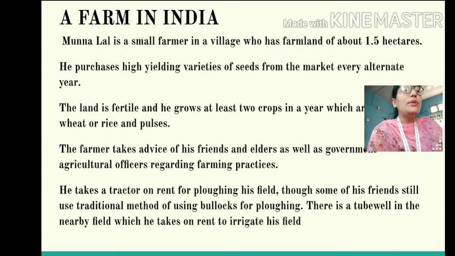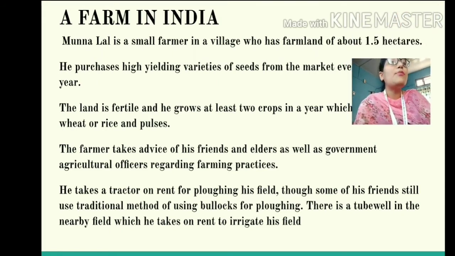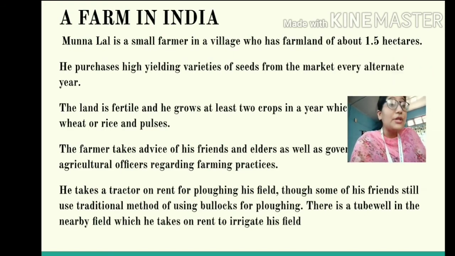So Munna Lal is a very small farmer. Small means the land holdings that Munna Lal has are very less. That is why he is called a small farmer. Munna Lal has farmland of just 1.5 hectares, and he purchases genetically better quality seeds, that is high yielding variety of seeds, from the market every alternate year.